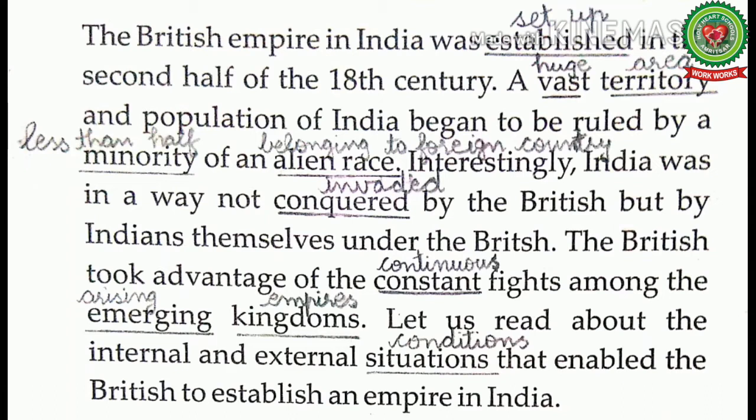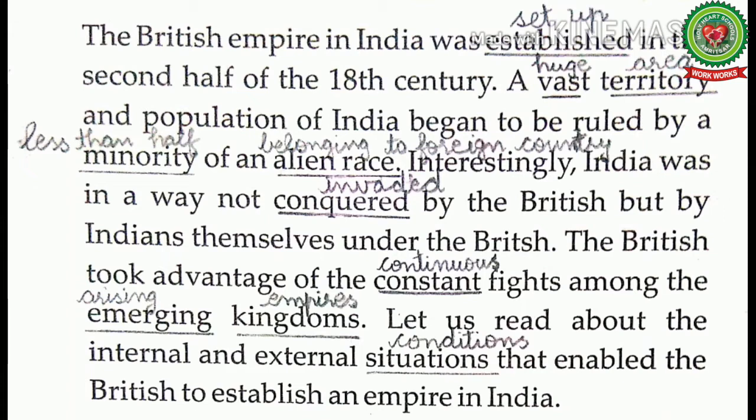And in the second half of the 18th century, the British Empire in India was set up, and the huge area of India was occupied by some of the foreign traders, and later on they started ruling over India. Interestingly, India was in a way not conquered by the British but by Indians themselves under the British.